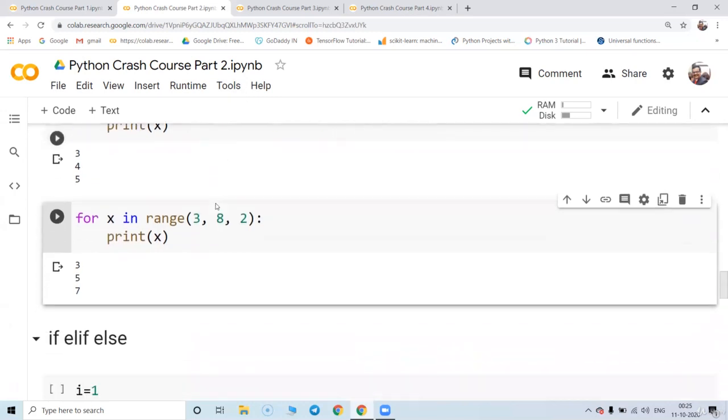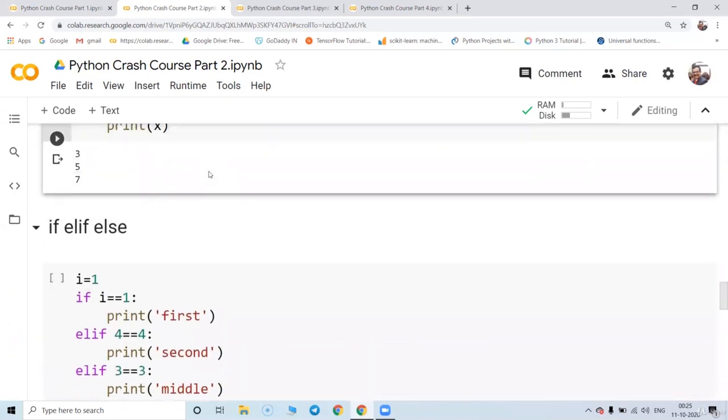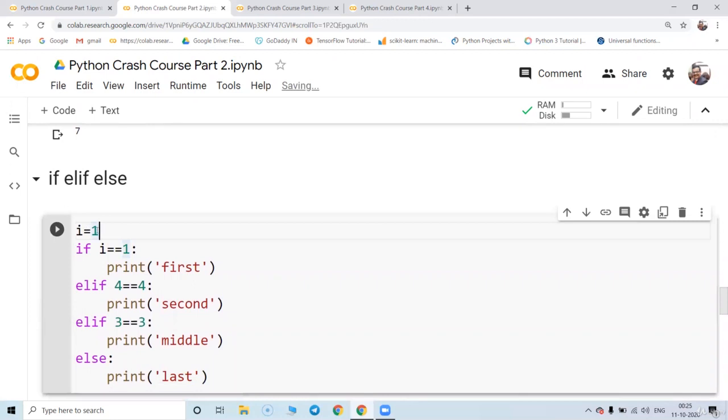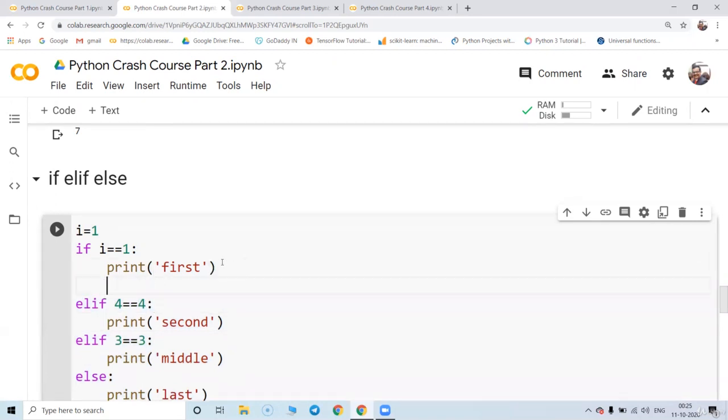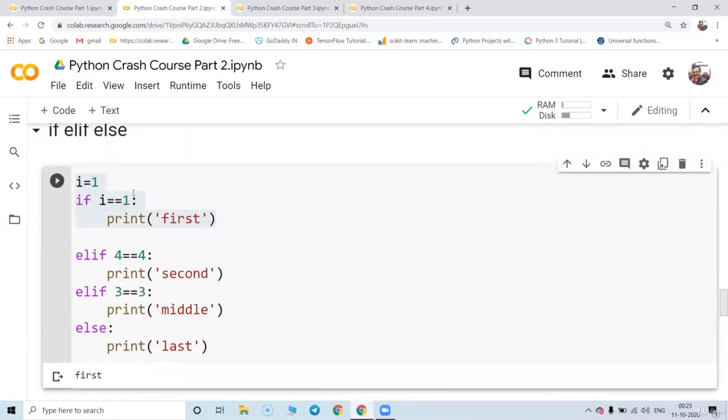Great. So now we are going to the control statements, if, else, and elif also we are going to do the same. Suppose I equal to 1. So the first condition is true. The first condition is satisfied. Even I have written all the next conditions also in the satisfactory form, like 4 equal to 4 is true. But once the first condition is satisfied, Python will not check the rest of the conditions.